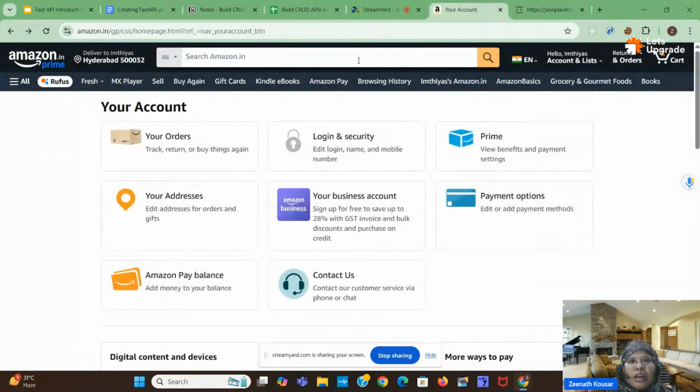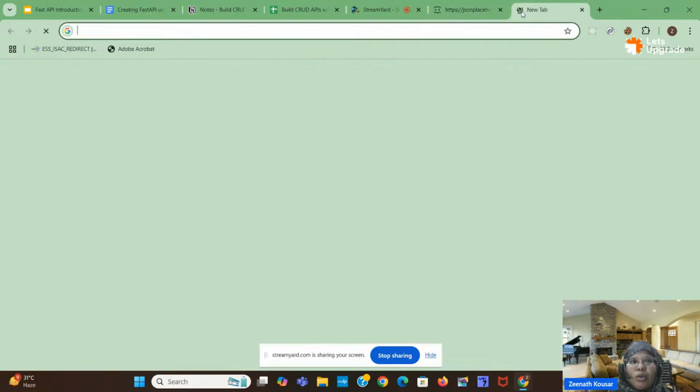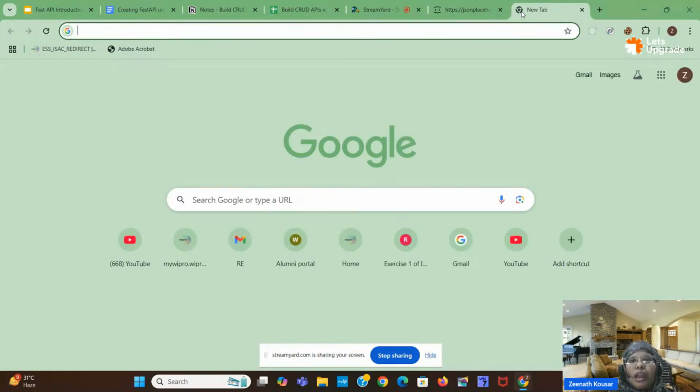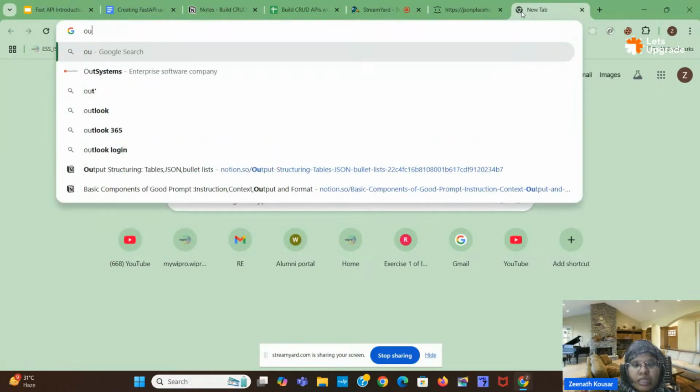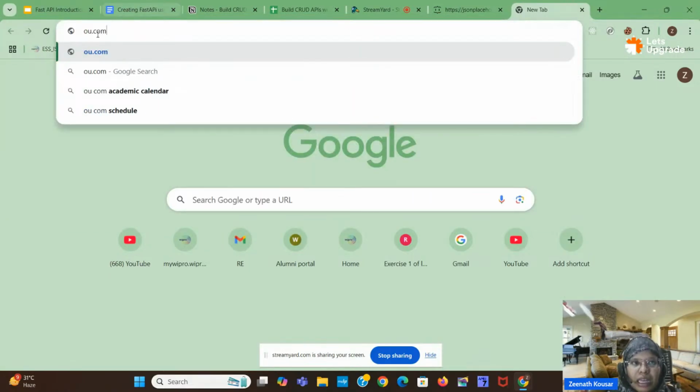Before that, I will explain what a request and what a response object is. Okay, suppose I'm a user, I'm a client. The client will request something. Suppose I want to open ou.com. This is my request. Whatever I am typing here in the URL, that is nothing but a request. If you want to search something, you will open Chrome and write your query there. That is also a request. So this is a request which the user is making.